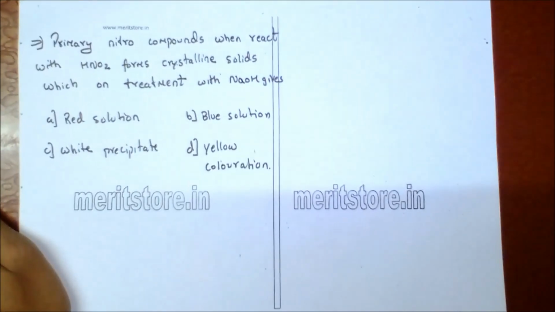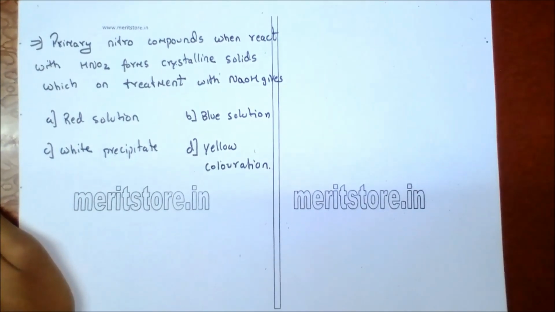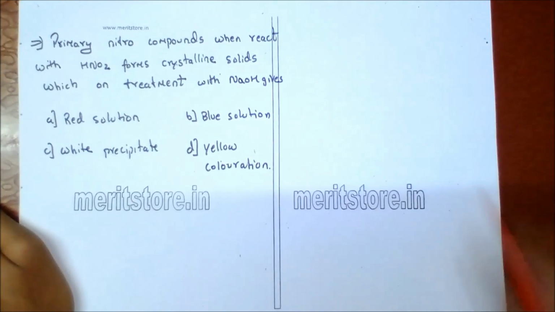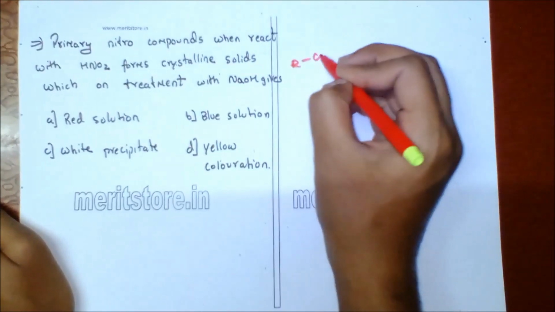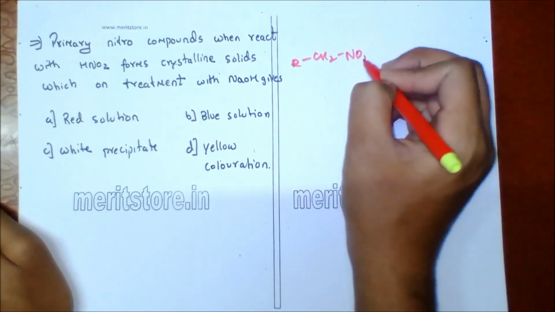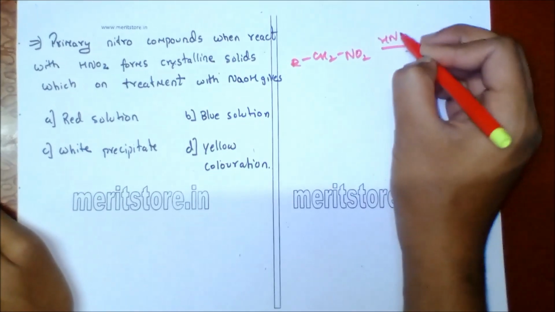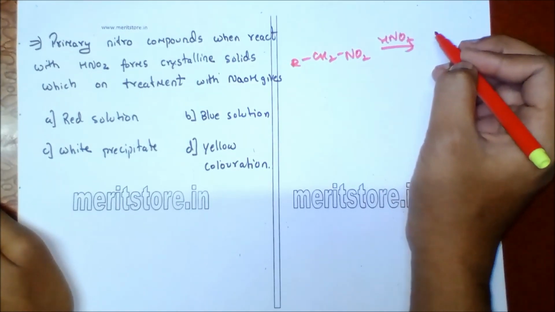A primary nitro compound, when reacted with HNO2, forms a crystalline solid, which on treatment with NaOH gives: A, red solution; B, blue solution; C, white precipitate; D, yellow coloration. So when a primary nitro compound, that is RCH2NO2, reacts with HNO2, it will give nitrolic acid.